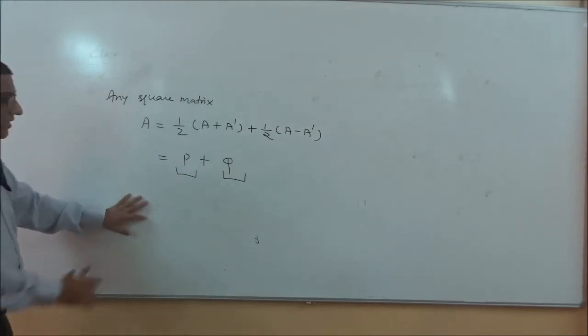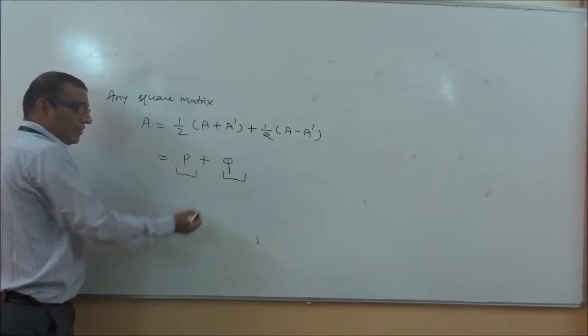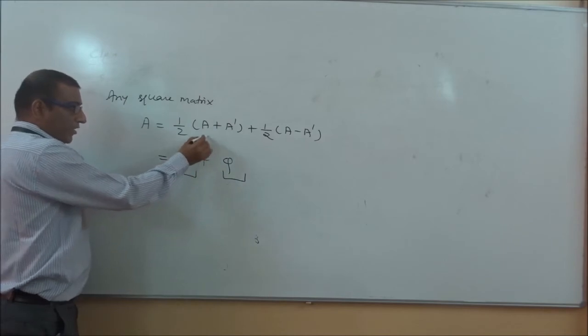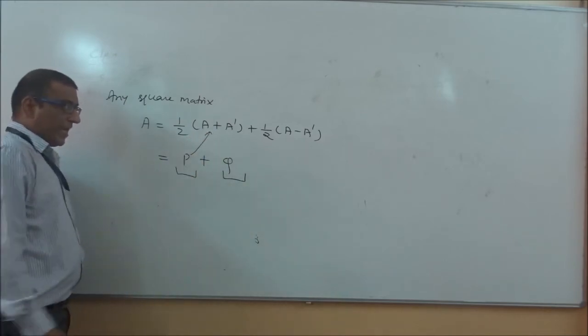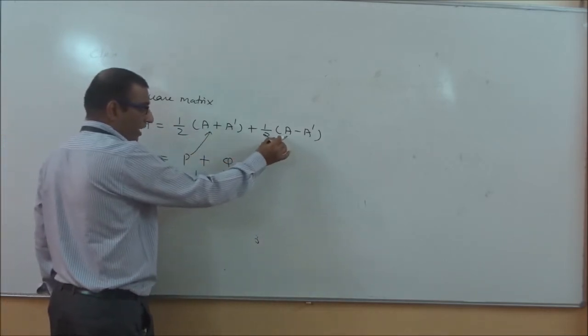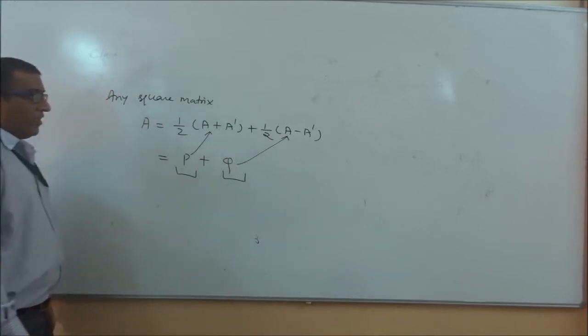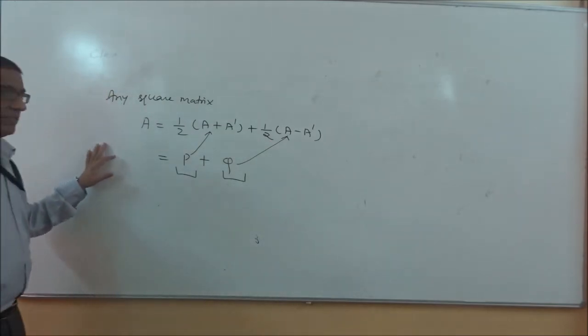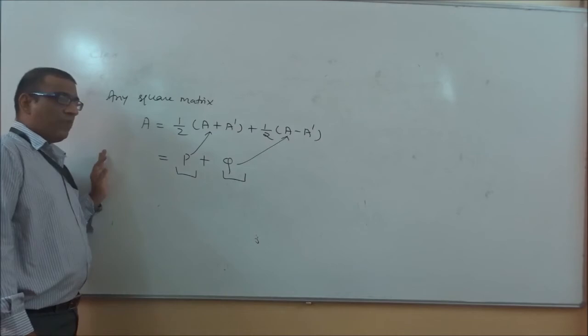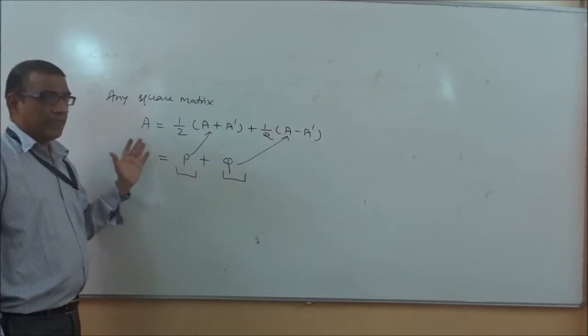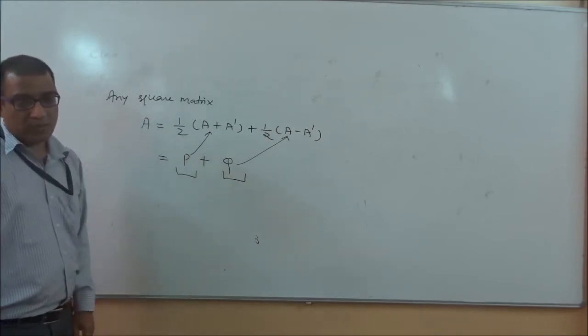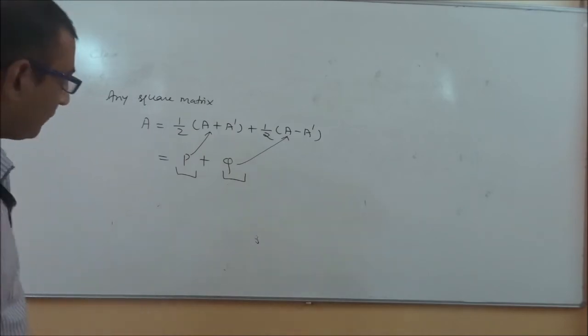The question arises, why is P symmetric and Q skew symmetric? P is symmetric due to this A plus A dash, and Q is skew symmetric due to A minus A dash. So whenever any square matrix is there, it can be written as the sum of P and Q, where P is symmetric and Q is skew symmetric matrix.